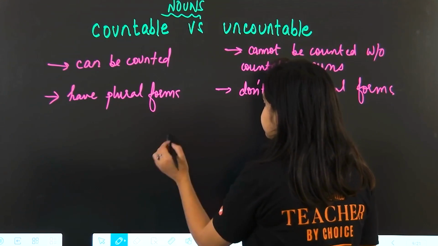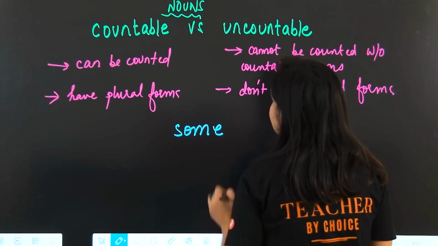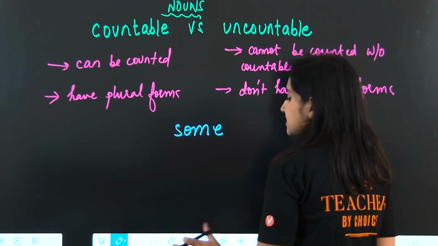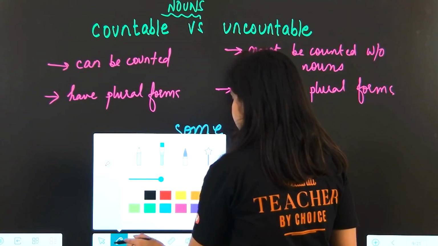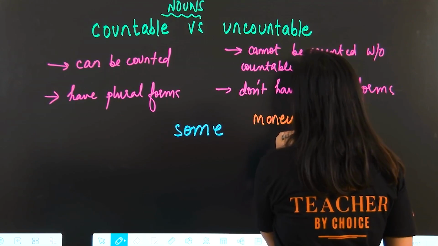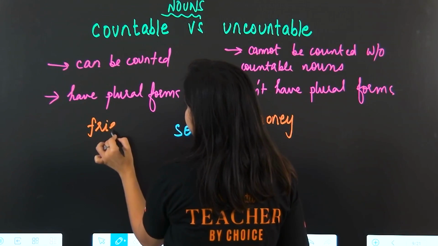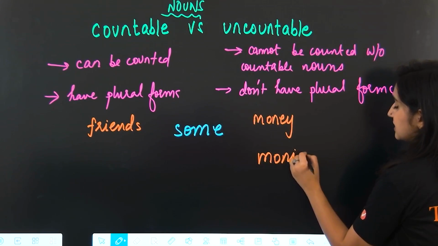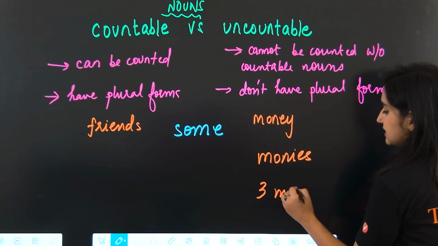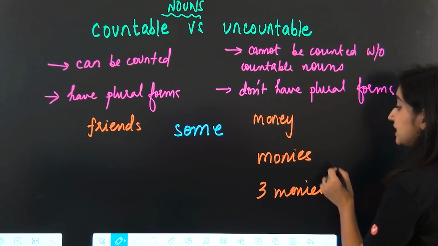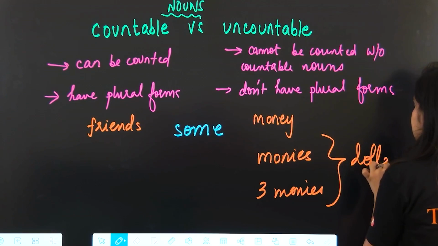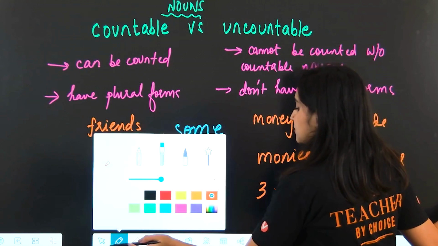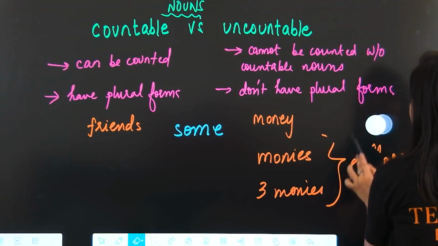Some. I'm just going to pick two examples and use these words with them. A very common example of uncountable nouns is money, and for countable, let's use friends. So we can never say monies, or we can never say I have 3 monies. What do we use to count money? We use a currency like dollars. I have these many dollars, or pounds or rupees, whatever currency you want to use. So the currency is countable, but money itself is uncountable.